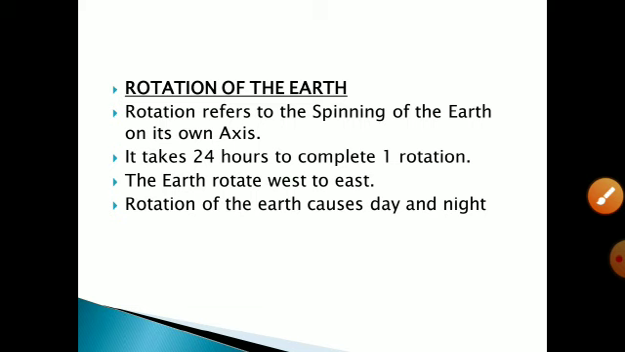So rotation refers to the spinning of the earth on its own axis. It means our earth rotates on its own axis. It takes 24 hours to complete one rotation. The earth rotates from west to east. Rotation of the earth causes day and night.